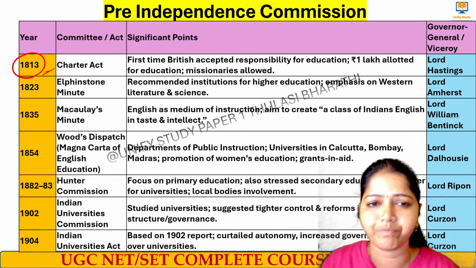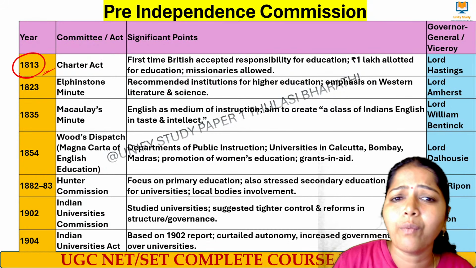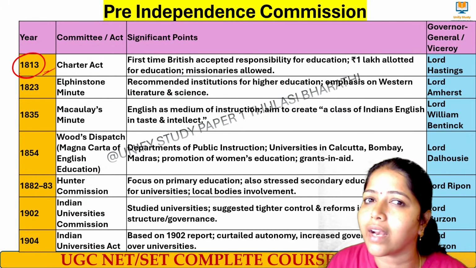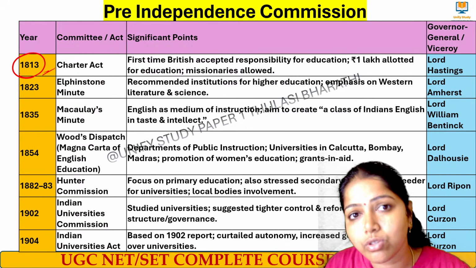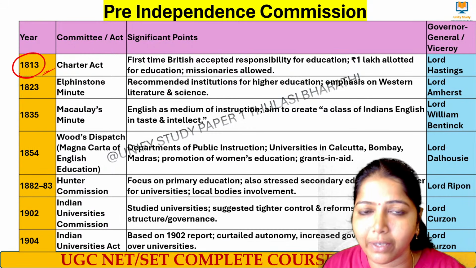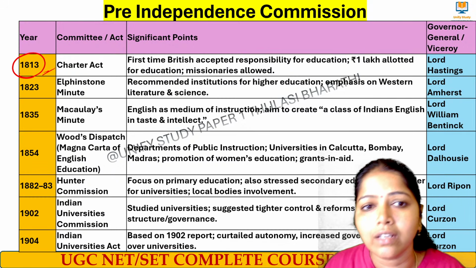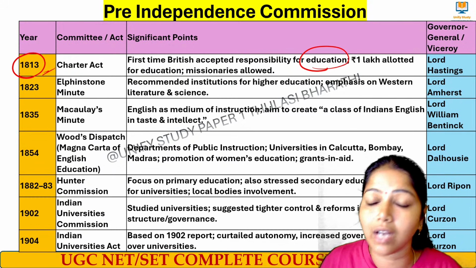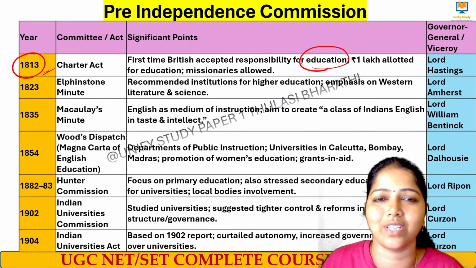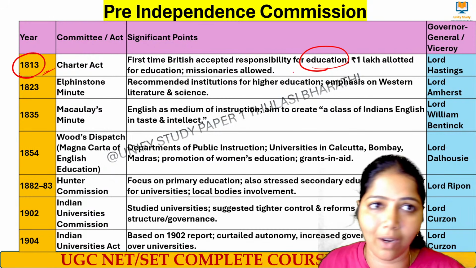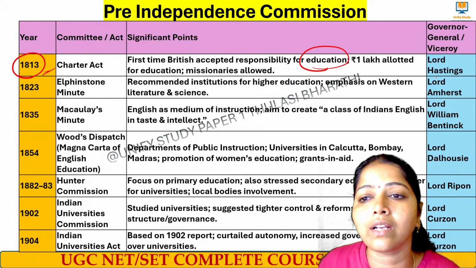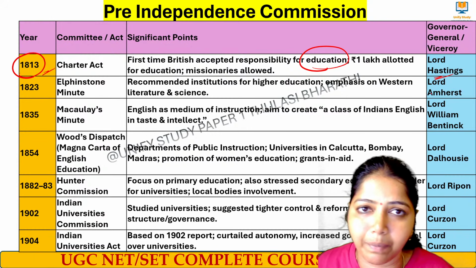It is like a story. This is the first time where the British take education also. Before, they had only a trading business. They took education in their hand during this particular time period. Charter Act: the first time the British accepted the responsibility for education, where 1 lakh rupees was allotted for education. At that time, missionaries were allowed to start institutions inside India, and Lord Hastings was the Governor General at that period of time.